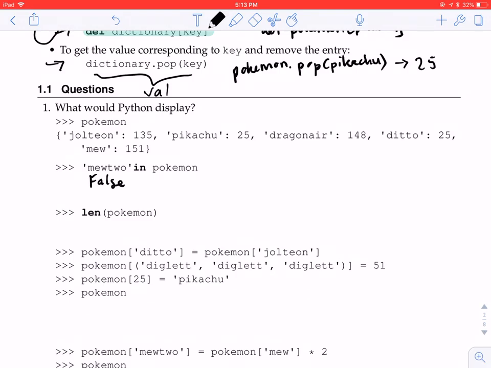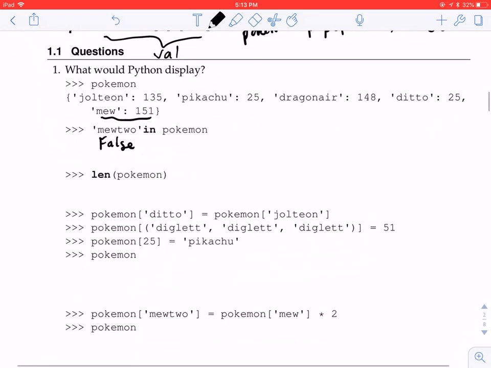But if it said Mew is in Pokemon, then it would return true, because we see that Mew is here, but Mewtwo is not. Then length of Pokemon counts up all the mappings and returns that. We have 1, 2, 3, 4, 5 mappings, so this should be 5.